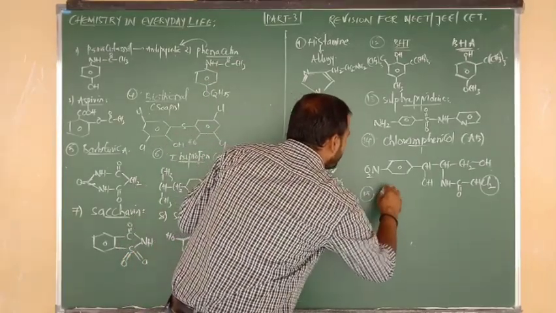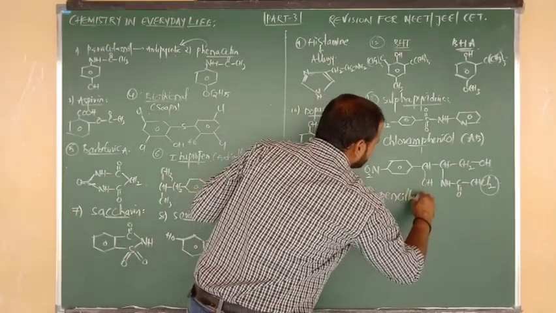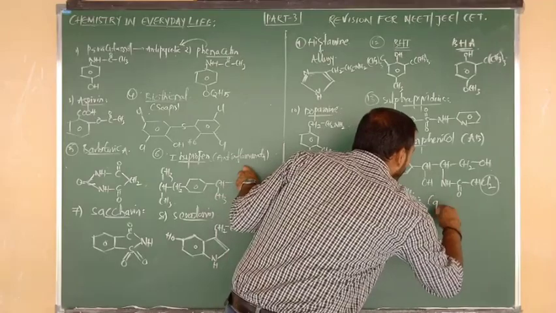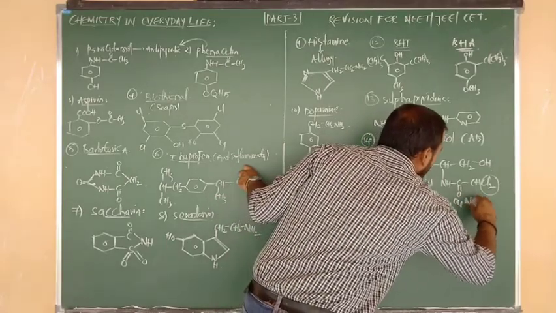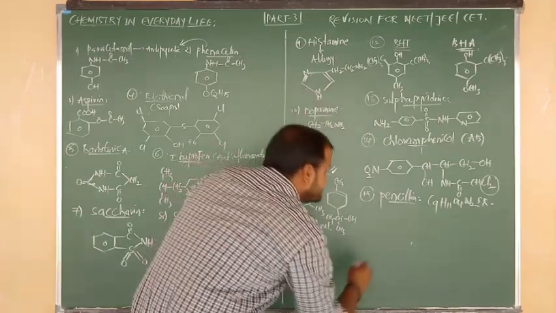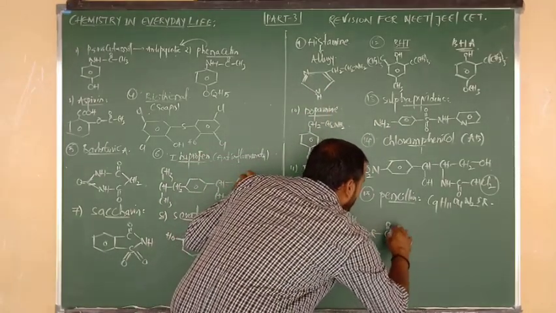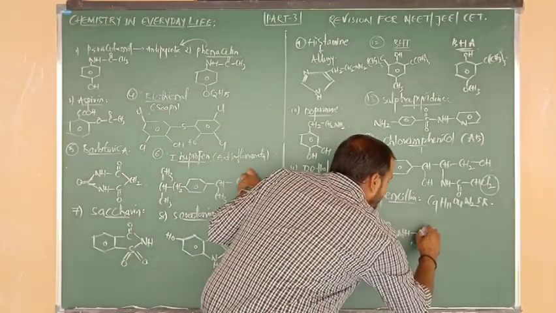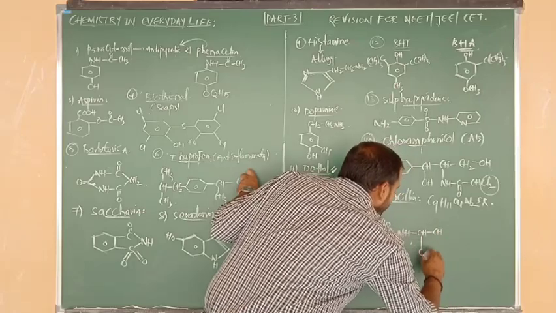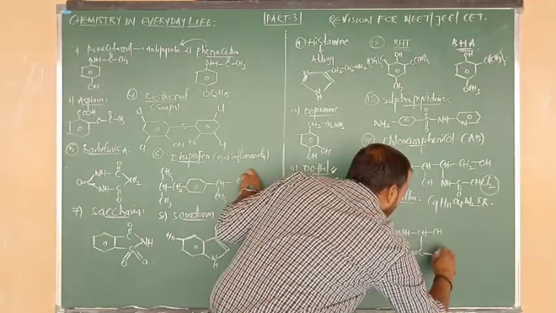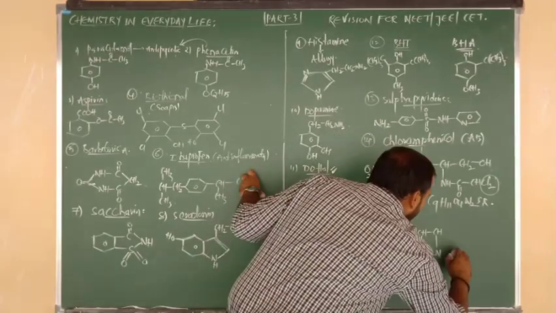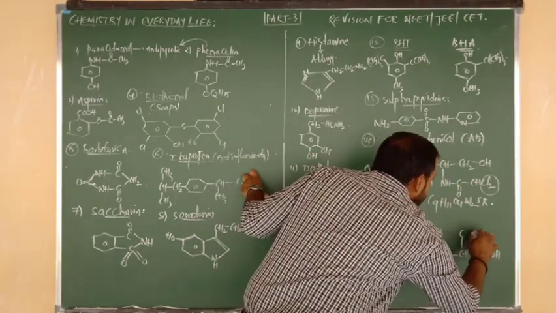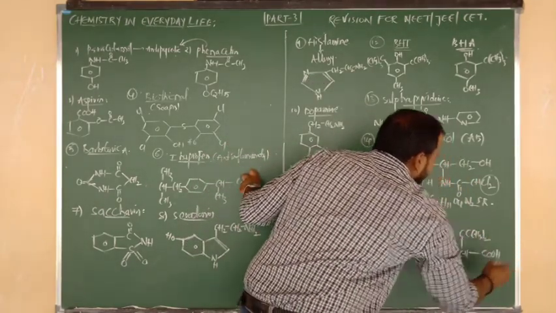Next one is a very important formula, penicillin. What beta? Penicillin, the first antibiotic discovered, you know very well. What is the molecular formula? C9H11O4N2 and SR. But what is the exact formula? R bonded to C double bond O, C double bond O bonded to NH. Now this NH is connected to CH, again bonded to CH, CH below the plane, C double bond O group will be there. Again CH below the plane, N atom will be there. Now N directly connected to CH, again CH connected to COOH. Now CH above the plane is connected to two methyl groups.